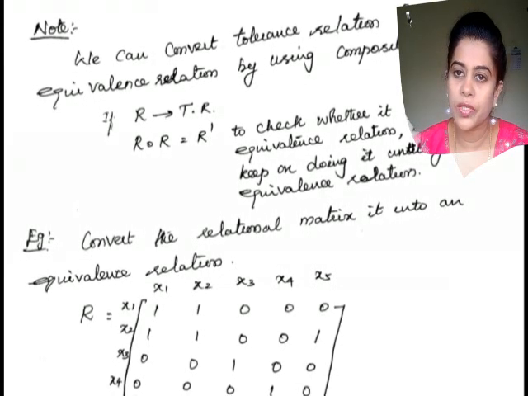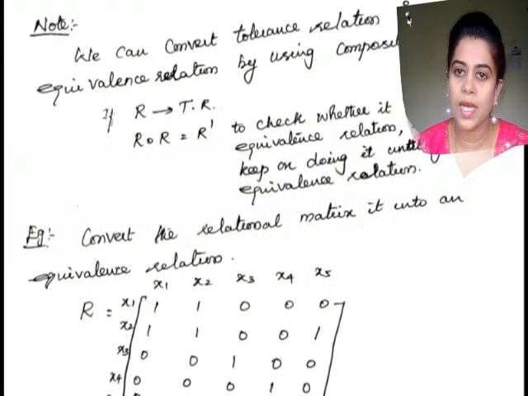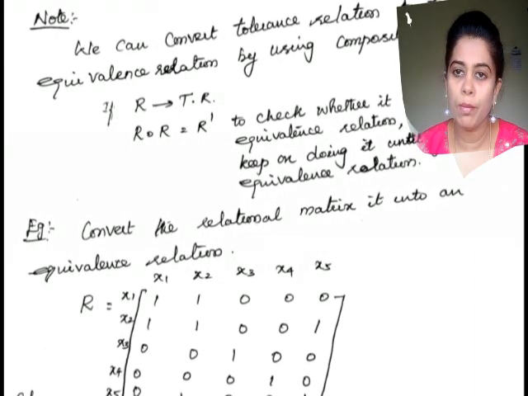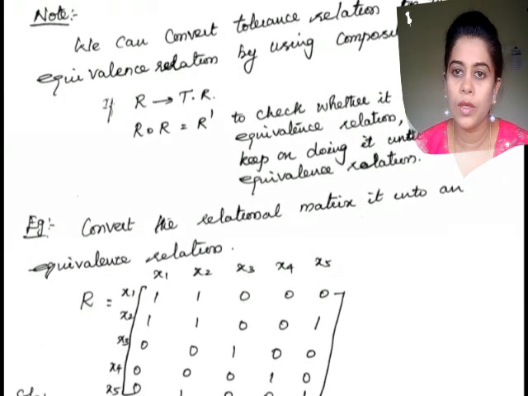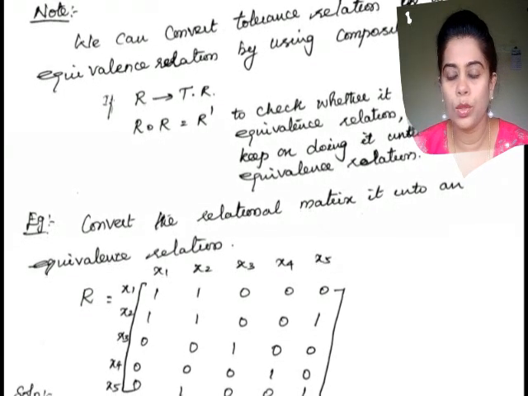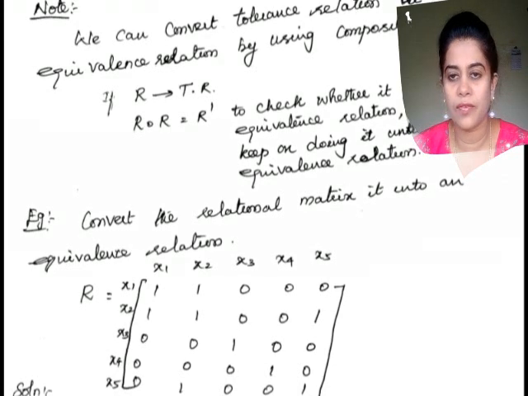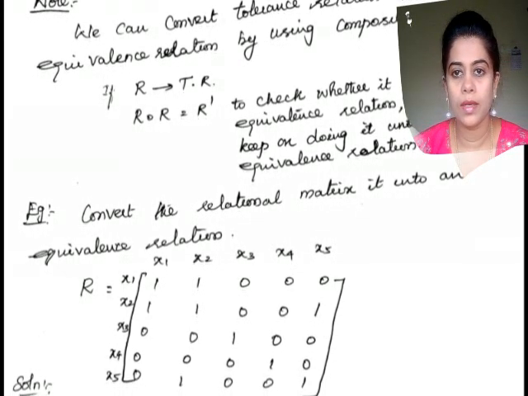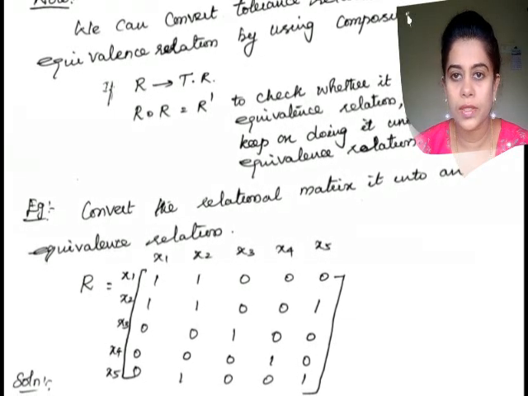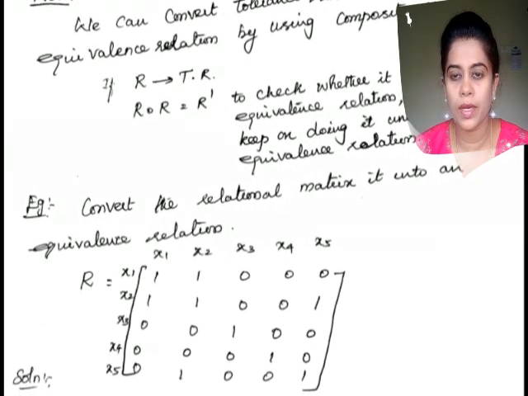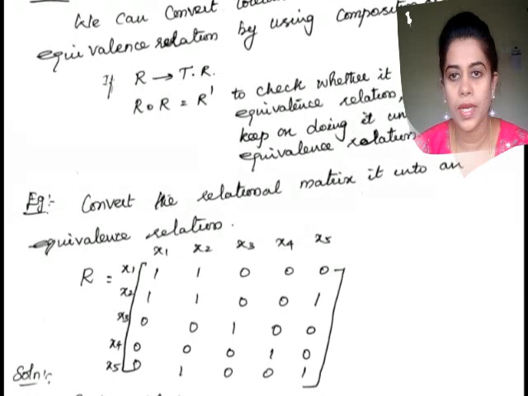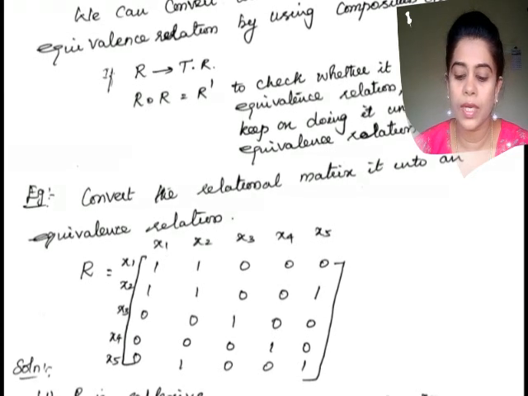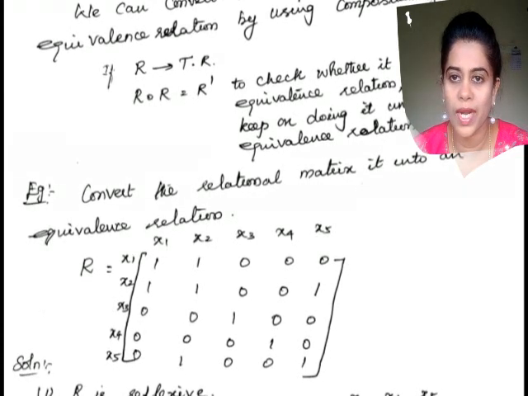So the definition of reflexive property says that if I convert it into a graph, every member of the graph originates a single loop, which means it is related to itself. So I can say that x1 should be 1, x2 should be 1, x3 should be 1, x4 should be 1, and x5 should be 1, which means the diagonal elements are 1 here.